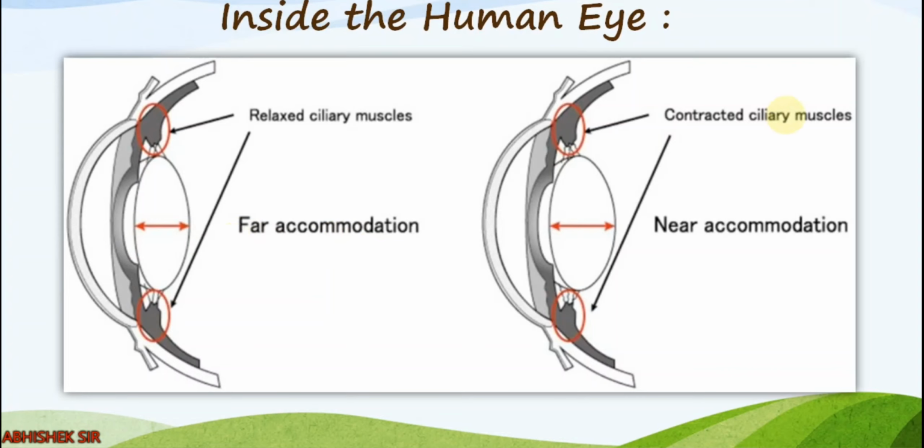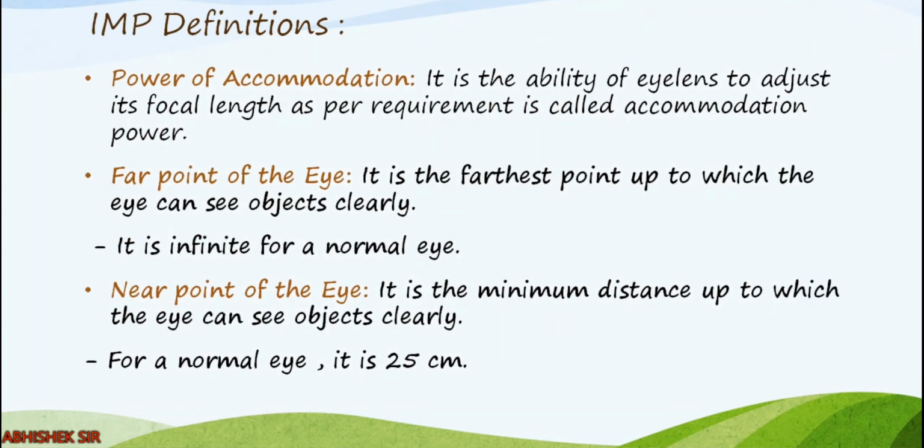But when the ciliary muscles contract, the lens becomes thick. You see the size on the right hand side. It is thick, so that means we are seeing close objects. So this is our lens when the ciliary muscles are relaxed and when they are contracted. This is the actual mechanism of the ciliary muscle and lens.